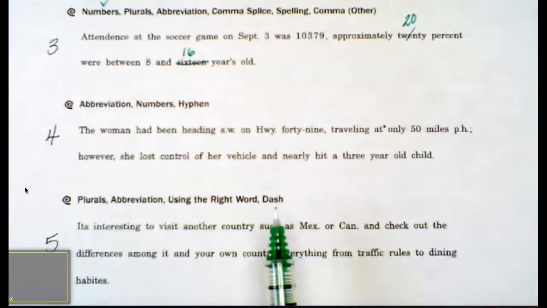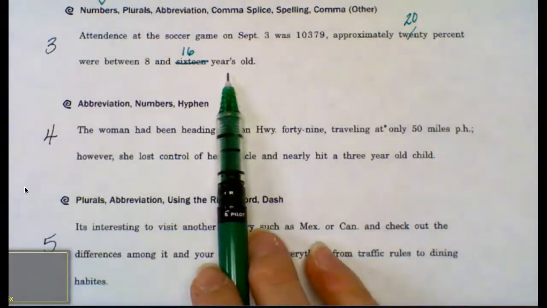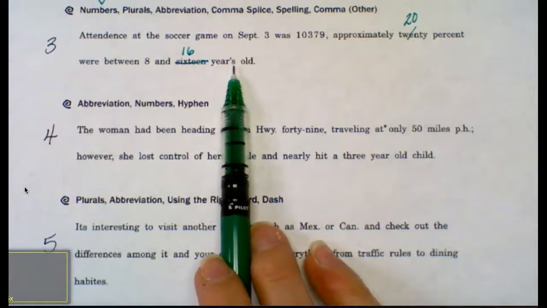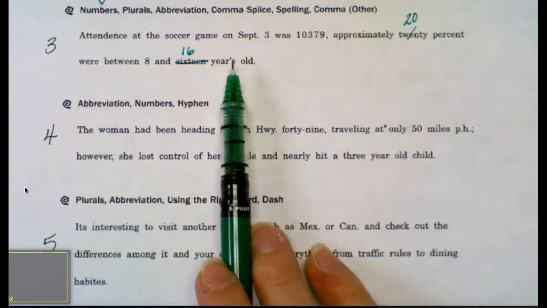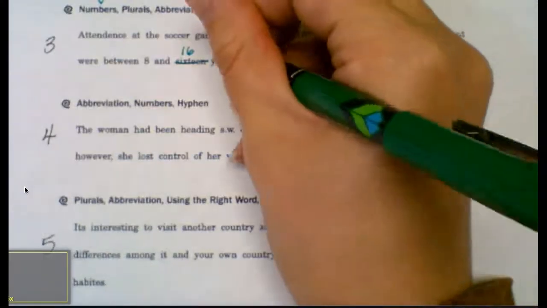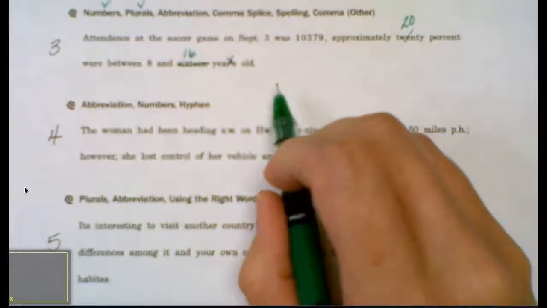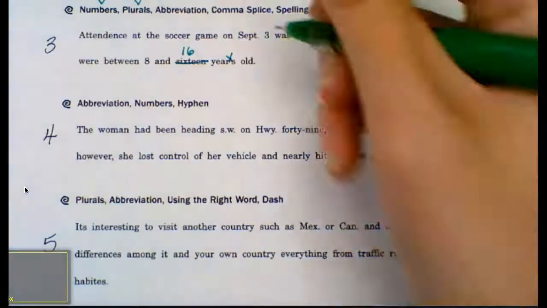Next, I have an issue with plurals. The issue is this word years. We, for some reason, have attempted to make the word plural by adding an apostrophe, but that's not the correct usage of an apostrophe. So I'm going to fix this plurals error by getting rid of that apostrophe. For my abbreviation, I want to make sure that I actually spell out the word September.